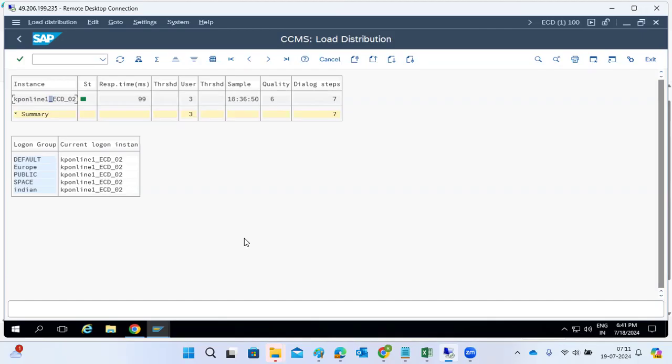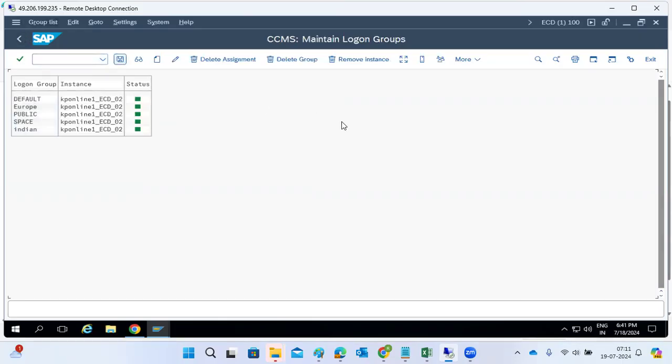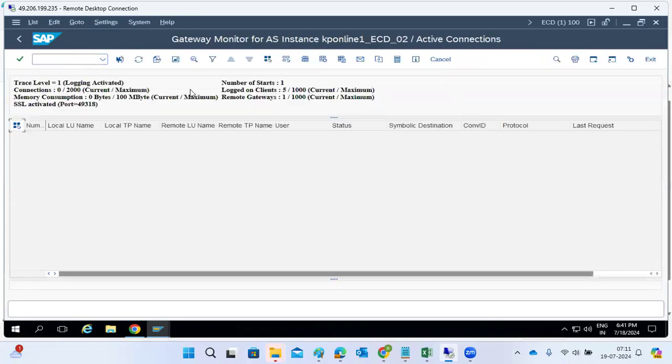The gateway work process is responsible for any connections coming to your system, any external devices which initiate connections to your system. In SMGW, we can see all the information and details.